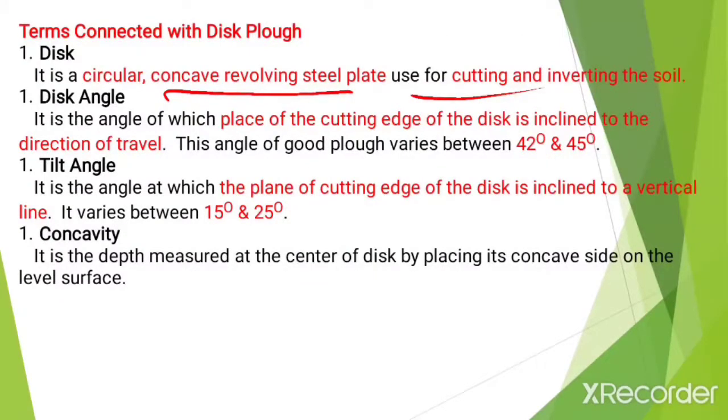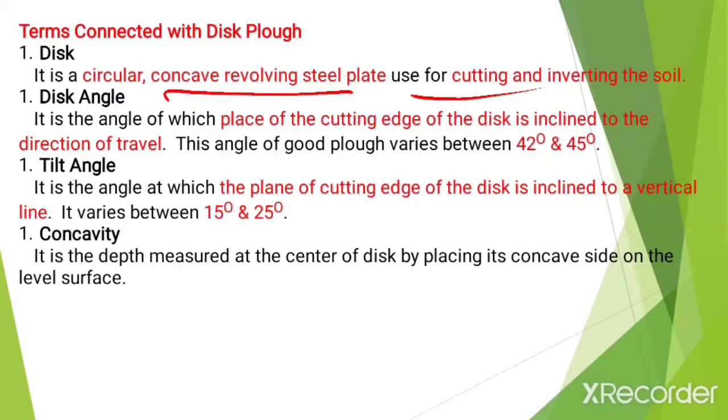Now let's see the terms related to the disc plow. The first term is the disc. The disc is a circular, concave, revolving steel plate that is used for cutting and inverting the soil. In the moldboard plow, the moldboard is used for cutting and inverting the soil.